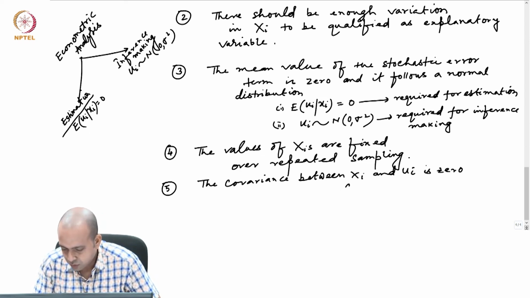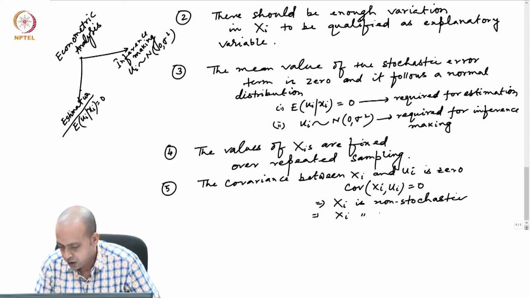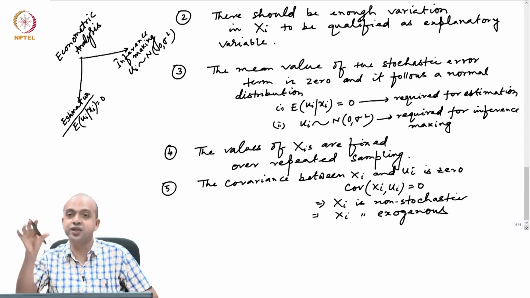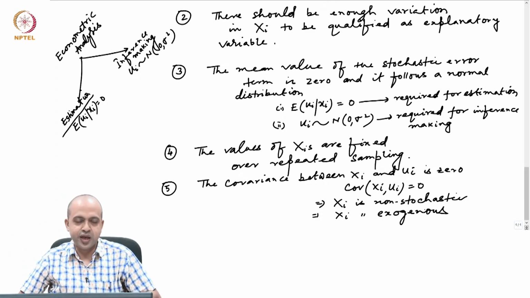That means covariance between xi and ui equals 0, and that indicates xi is actually non-stochastic, or xi is exogenously given. So, the income level of the individuals is exogenously given, and that determines somebody's consumption, which is actually endogenous